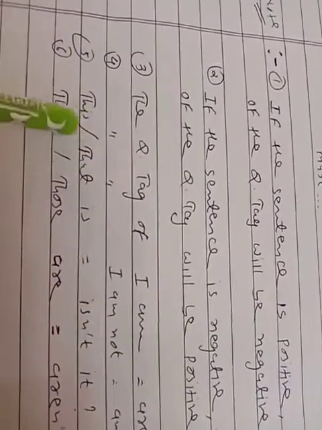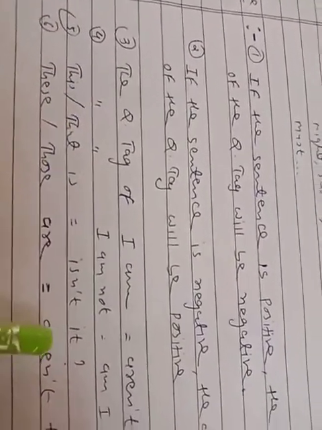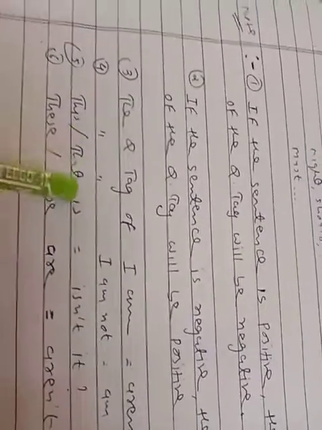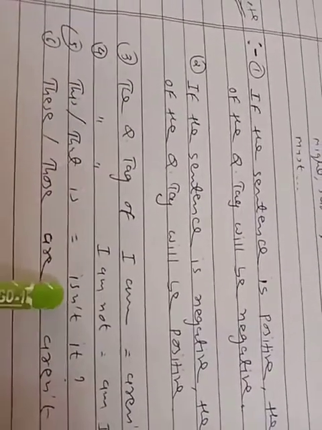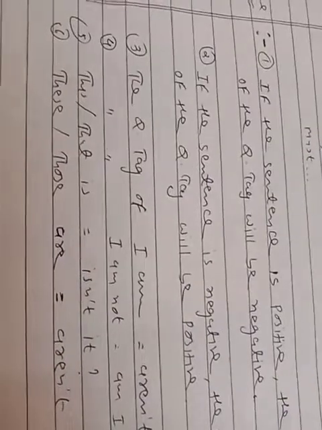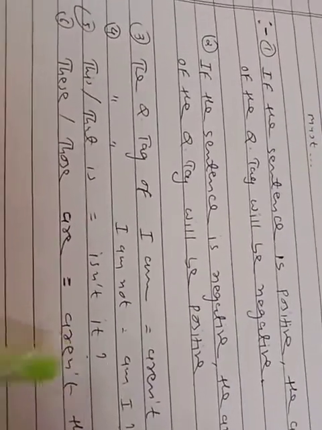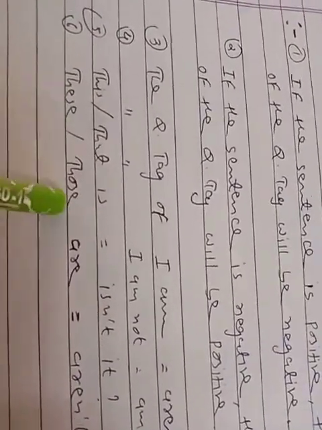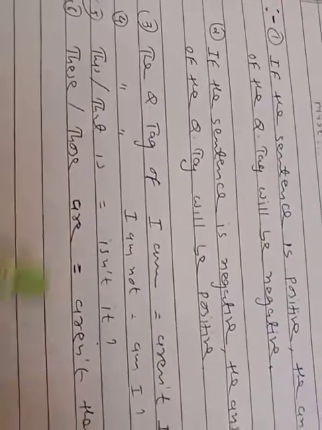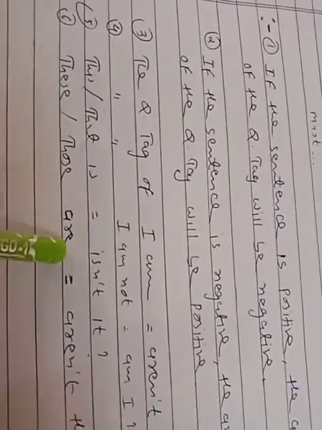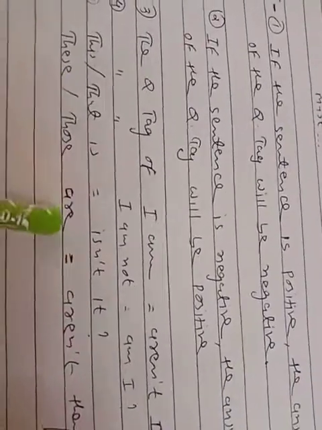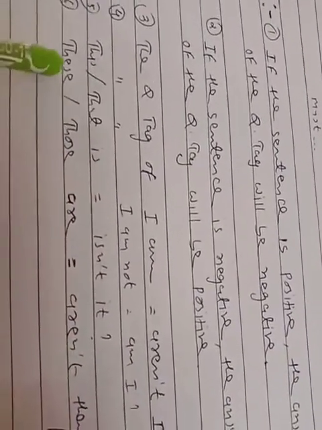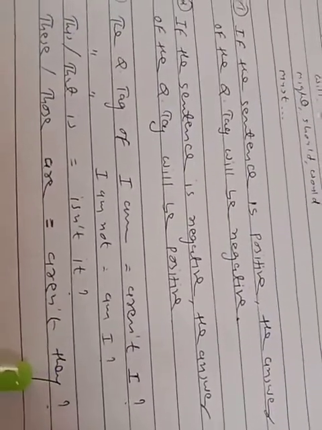So here you can see this, that, pronoun it. If the sentence is positive, the question tag is negative, question mark. Important is the question mark. Then these, those are. These are girls, positive, aren't they? You can see these, those, pronoun they.